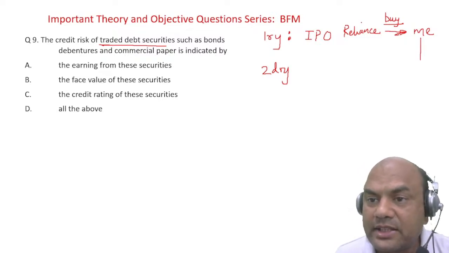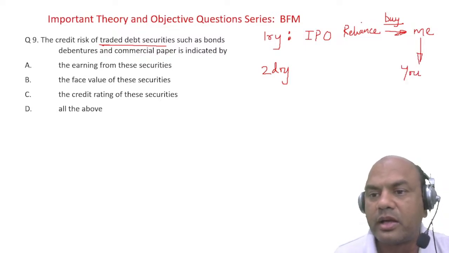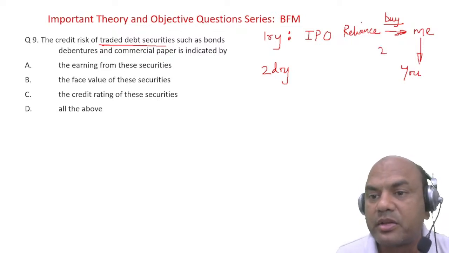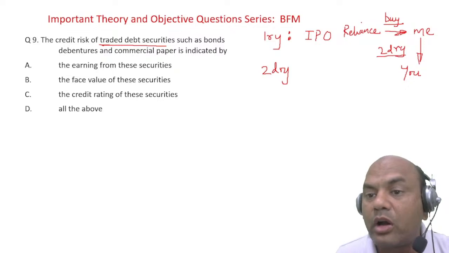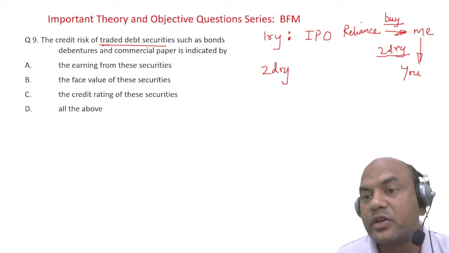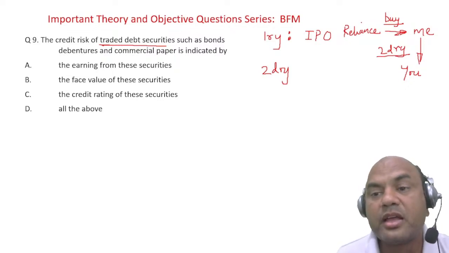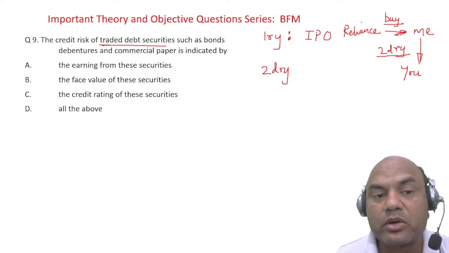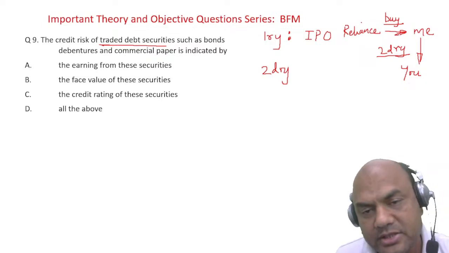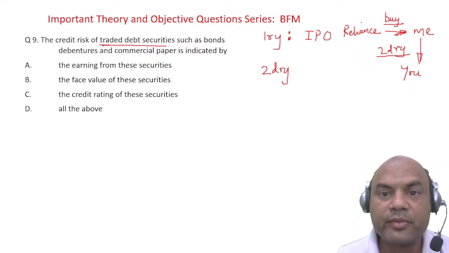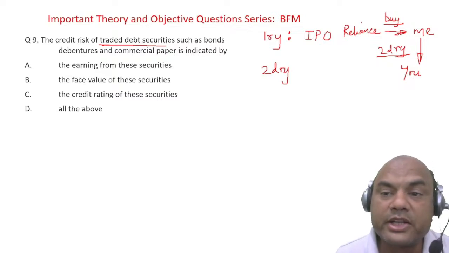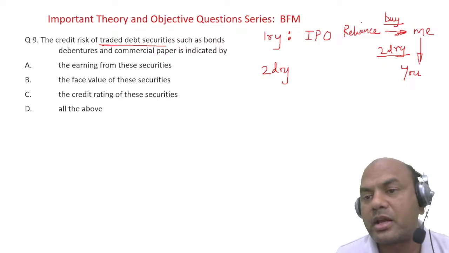Now if I sell these bonds to somebody else, like let's say you, I sell the bond to you, then this is called as secondary market. Whenever you purchase, you are not purchasing from Reliance, you are purchasing from me. Now where is the relation of this concept, primary and secondary market, to traded debt securities? It means there is a relation. The relation is, traded means what? It should be tradable in the secondary market.